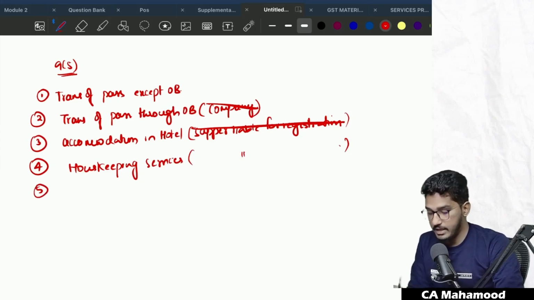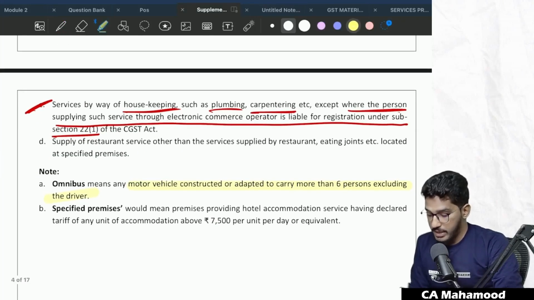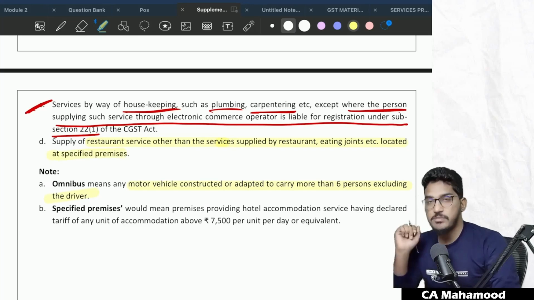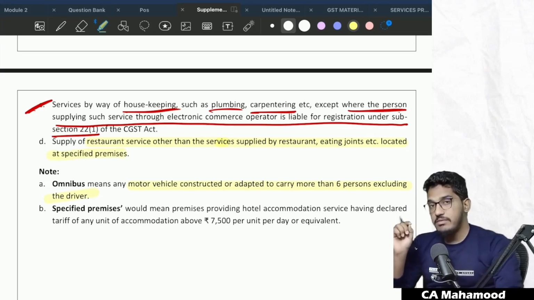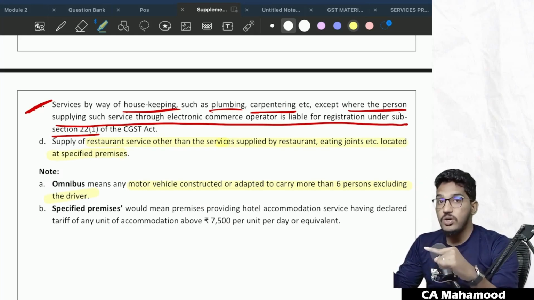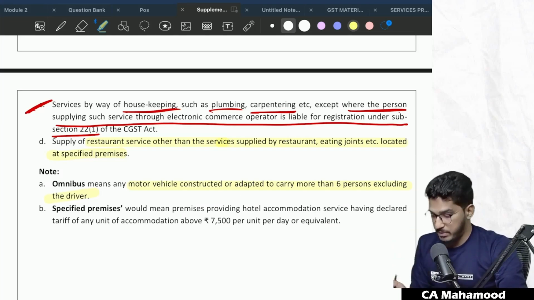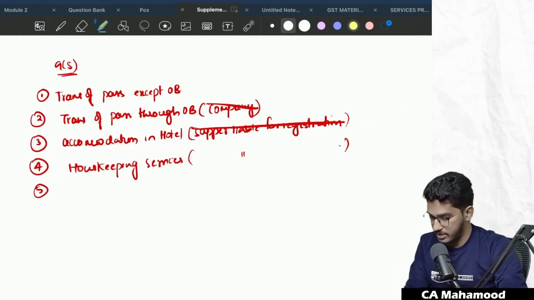So there is one more category of service under which the e-commerce operator is required to pay the tax. Supply of restaurant services other than services supplied by restaurant or eating joints located at specified premises. So even supply of restaurant services through the e-commerce operator is also covered under 9 subsection 5. I will come to what the specified premises are later. First, let us try to understand the context here.